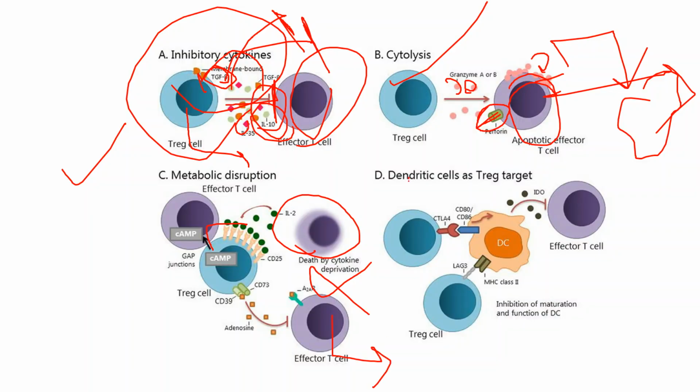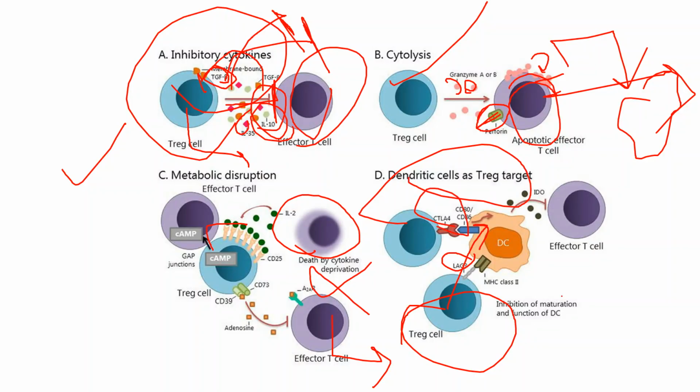Another is dendritic cells as a target of T regulatory cells. What happens is these T regulatory cells go and bind to the dendritic cells through LAG3 and CTLA4. We know that CD80, CD86 and MHC class 2 are the main signaling molecules that help in the activation of dendritic cells, right? But now the dendritic cells are bound by CTLA4 and LAG3 of the T regulatory cells.